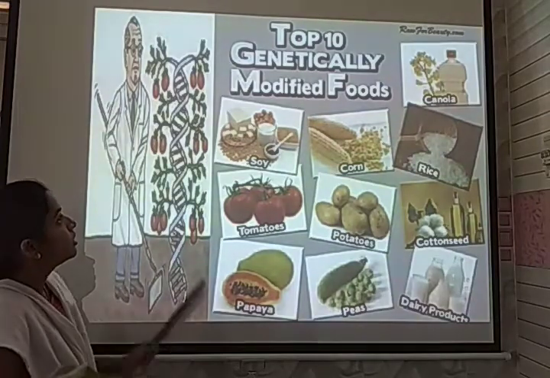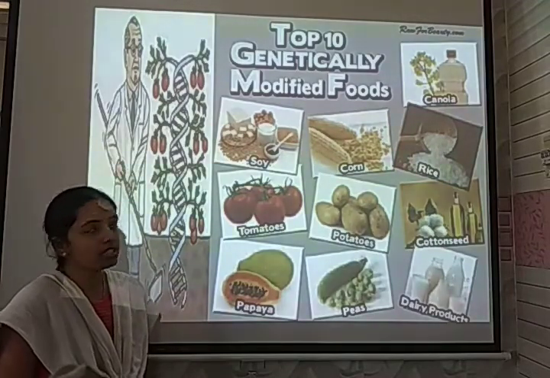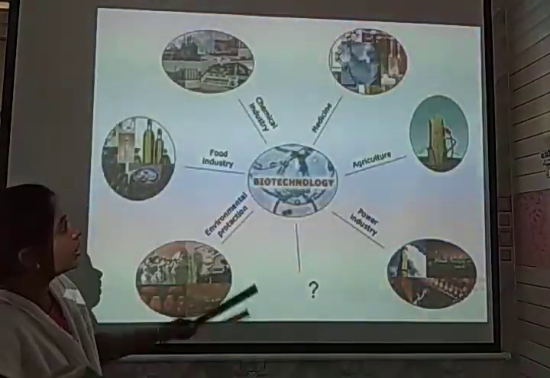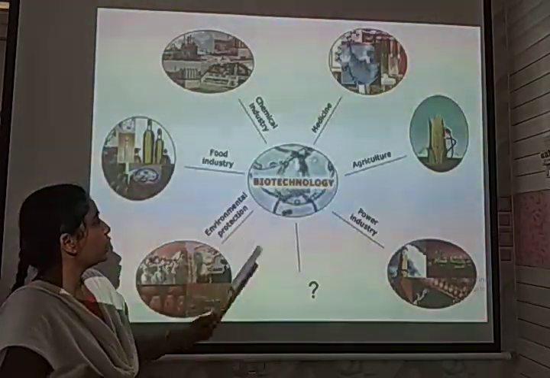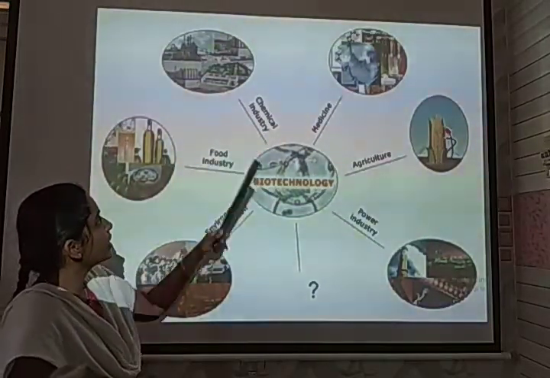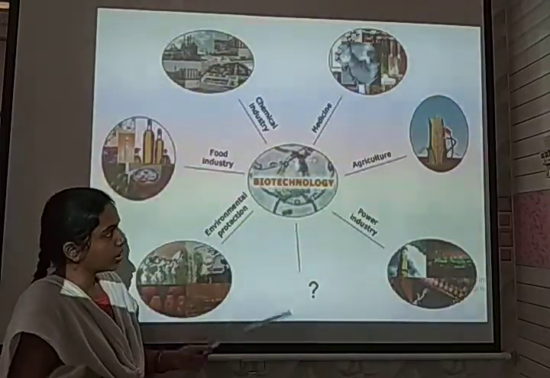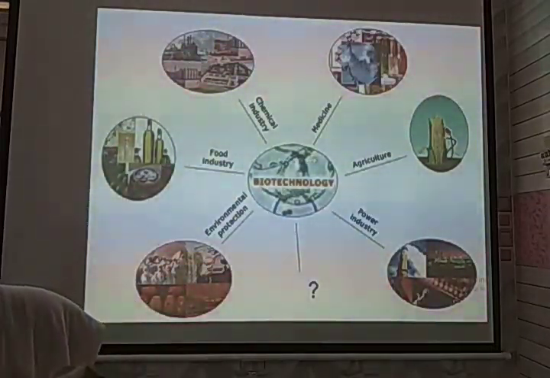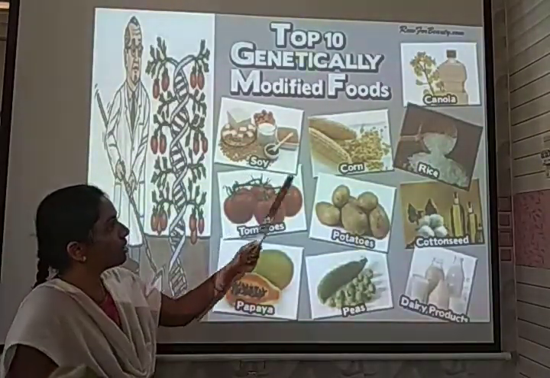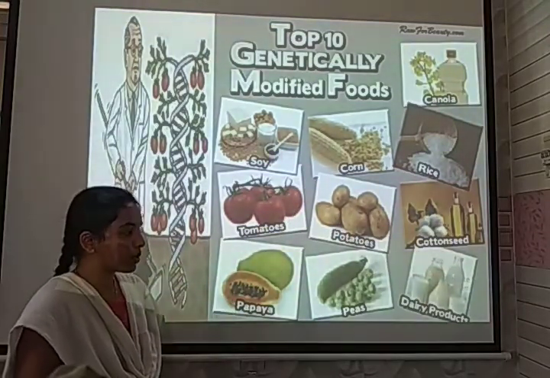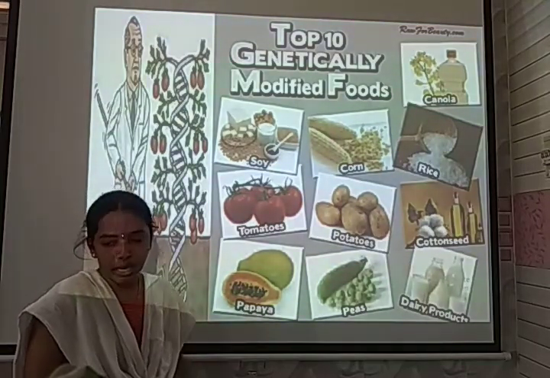Usually, biotechnological applications are applied in many fields. It is involved in the medicinal field, agricultural field, power industries, environmental protection, food industries, and even chemical industries. These are the main applications that are extensively utilized. There are some genetically modified food organisms that we are utilizing, such as soybeans, corn, rice, tomato, and potato species. Even some fruit species are also genetically modified.